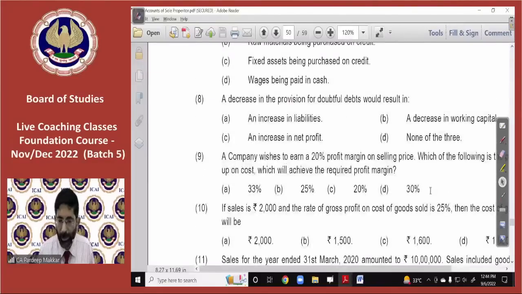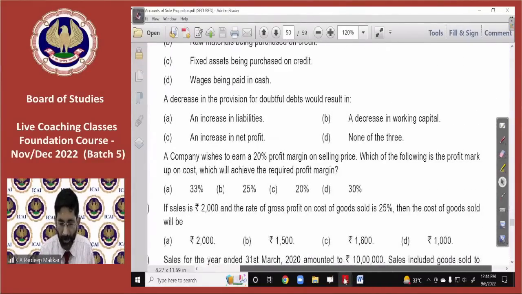A company wishes to earn a profit of 20% on selling price. Which of the following is the profit markup on cost? This is basically a concept of unitary method. If you are interested to go into depth, then like this you have to do it. This is also a concept which is known to everyone. I would like to give you in a simple way.